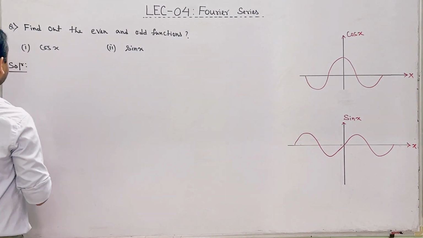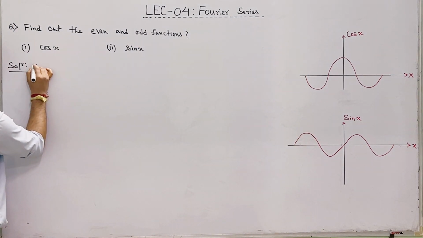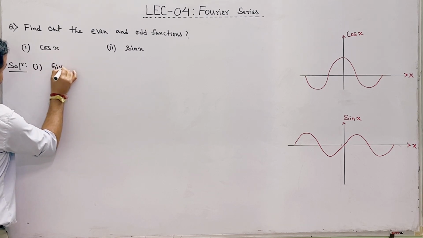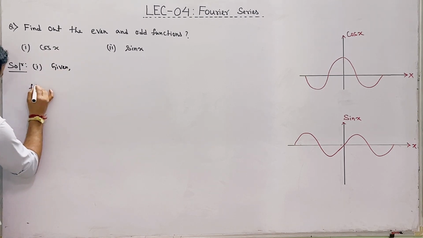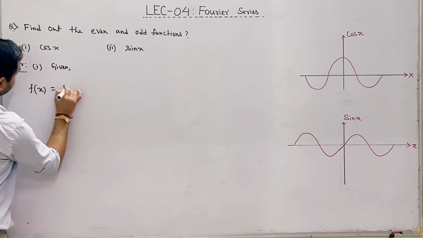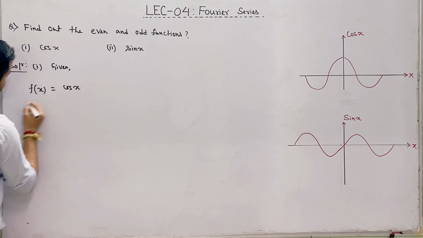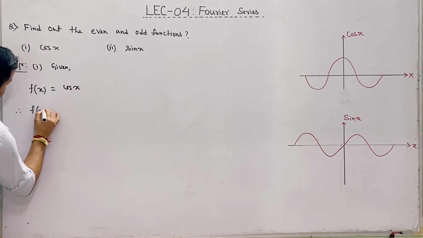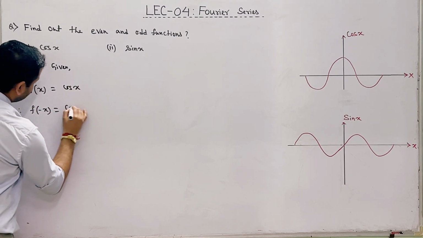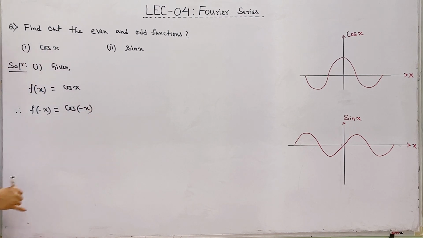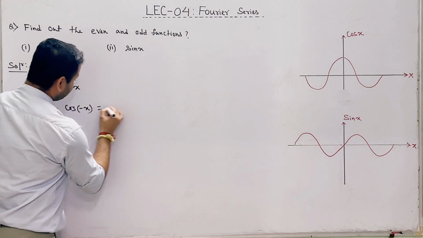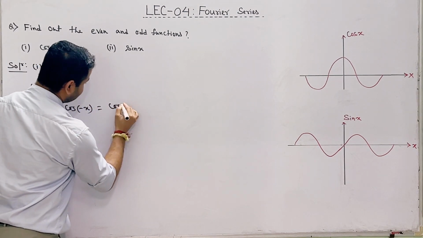Solution to question number 1. Given f of x equal to cos x, so therefore f of minus x equal to cos of minus x. We know that cos of minus x equal to cos x.